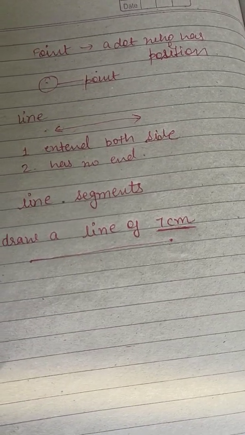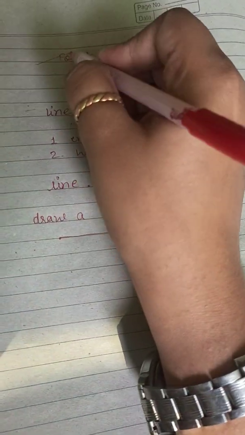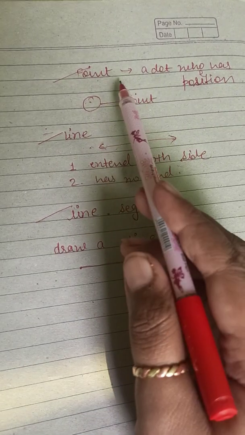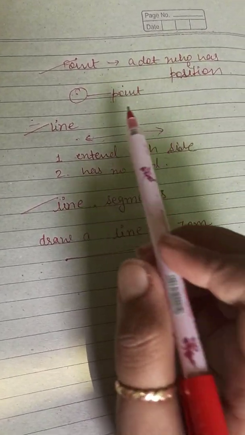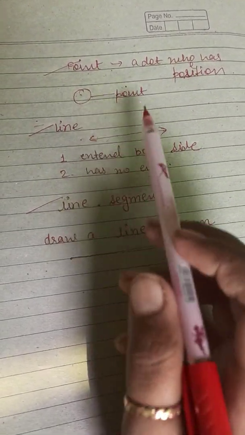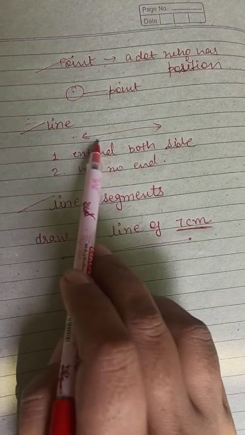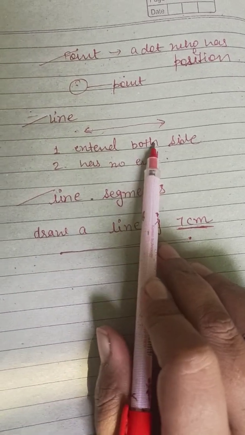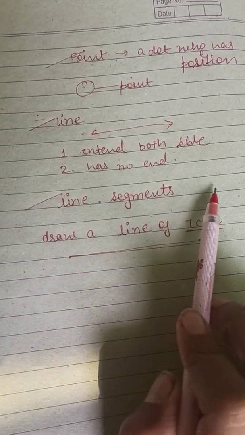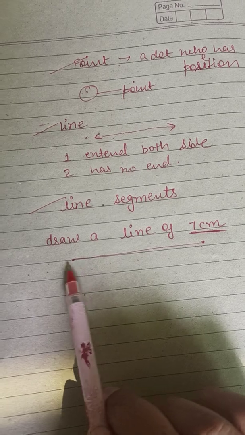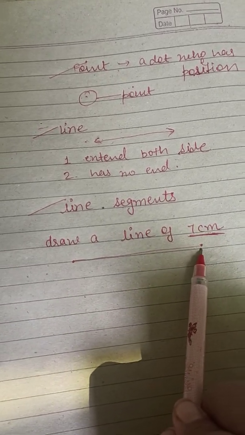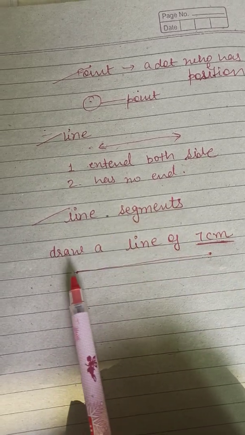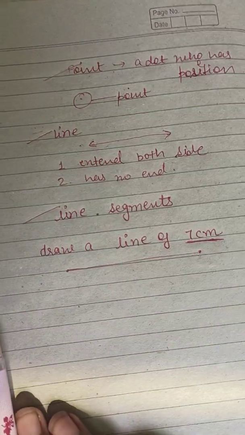So clear students? These are the 3 topics you can say. First one, point, which has only the position. Second, line. A line can be extended from both sides, so no end point. And third is line segment, which has a fixed length and has 2 ends. One from this side, one from this side.